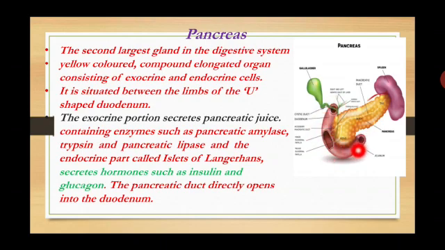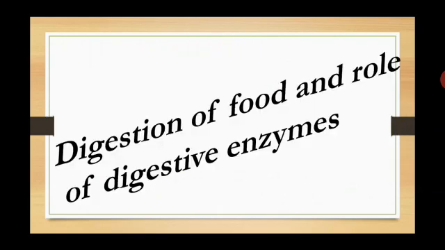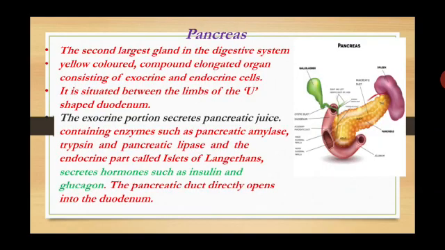This portion is a small intestine. The exocrine portion secretes pancreatic juice. The endocrine portion secretes hormones. What are the hormones? It secretes insulin and glucagon. So the pancreatic duct directly opens into the duodenum region. So this is the pancreas.